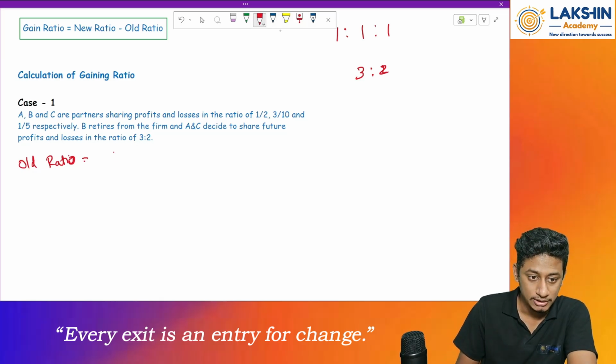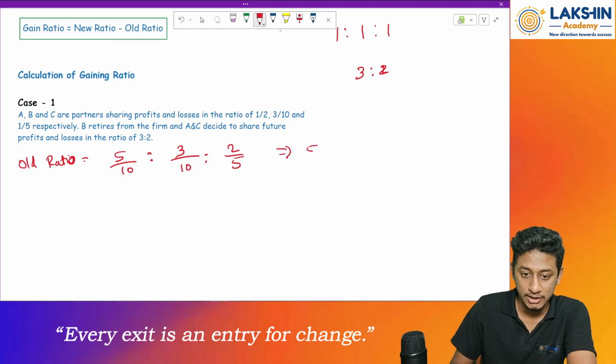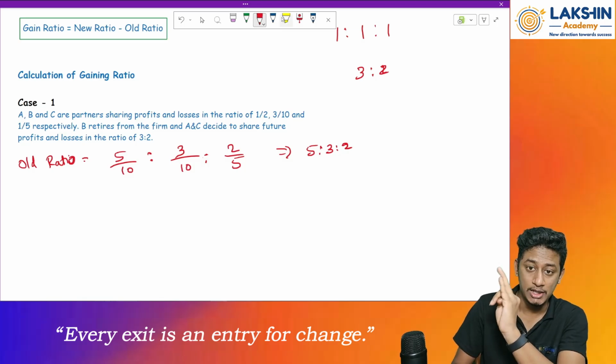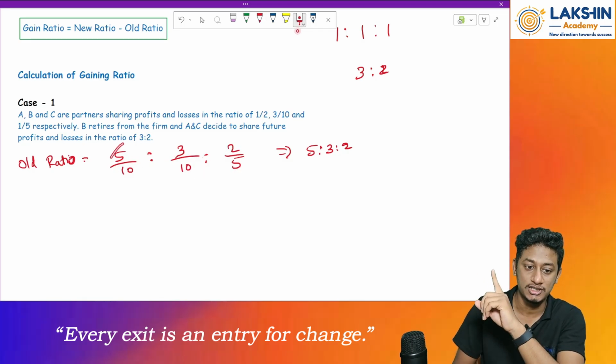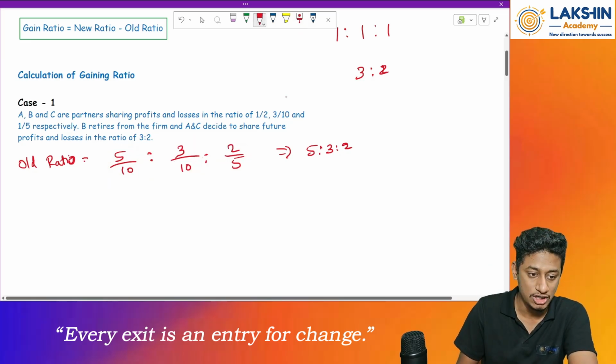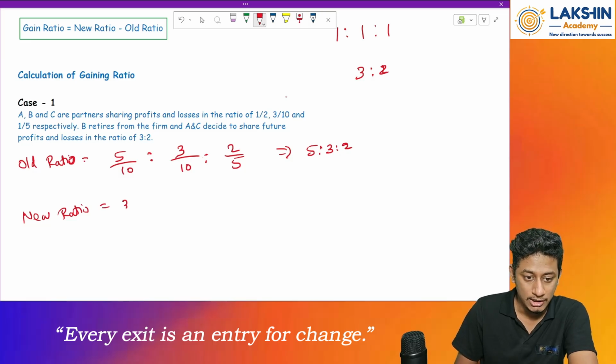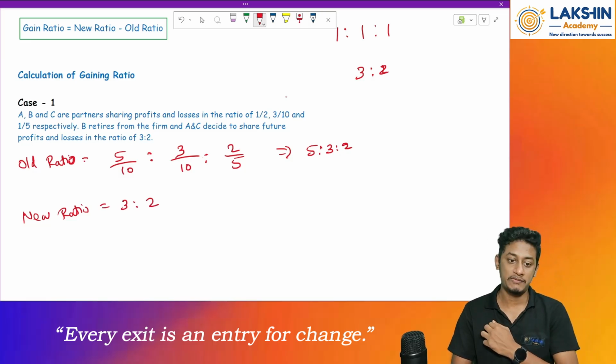So how to do that? If I keep 10 as the base, then 1 by 2 is 5 by 10, 3 by 10 stays as it is, and 1 by 5 is 2 by 10. So the ratio would be 5 is to 3 is to 2, between A, B and C, between three people. Now, sir, how did you do this? In the maths chapter on ratios and proportions, this is clearly taught to you. Clear? Okay. Then what is the new ratio that we are dealing with here? The ratio would be 3 is to 2, or 3 by 5 and 2 by 5.